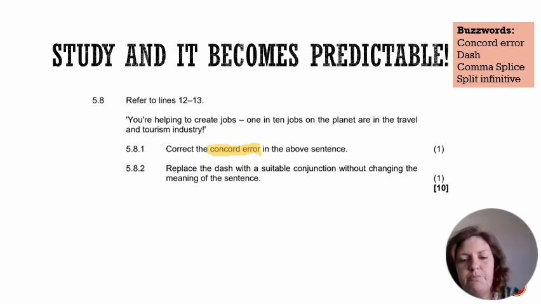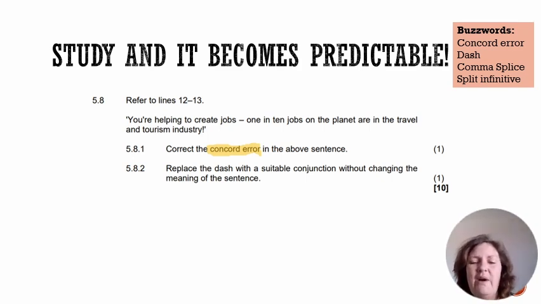So let's look at what's predictable on this last slide, gents. On this last slide, the word concord error is predictable and the word dash is predictable. Okay, so let's look at 5.8.1, correct the concord error in the above sentence. Now, I've already mentioned concord error earlier on with regard to pronouns.